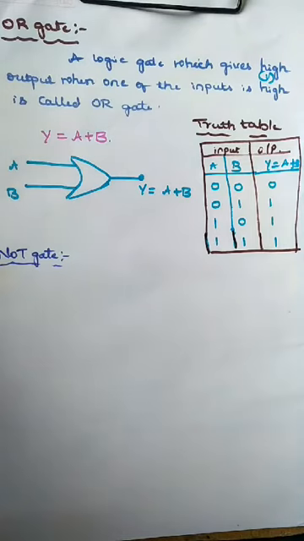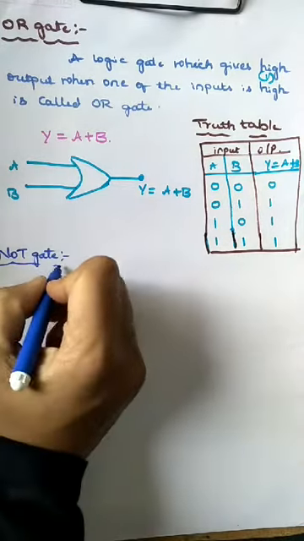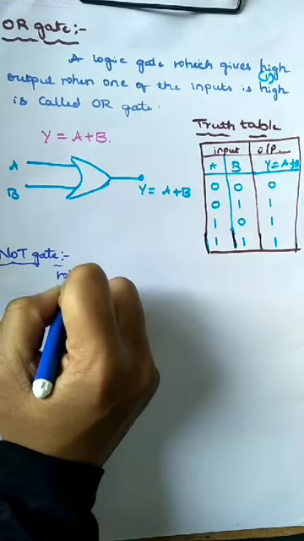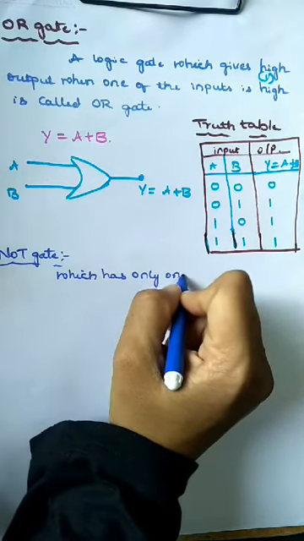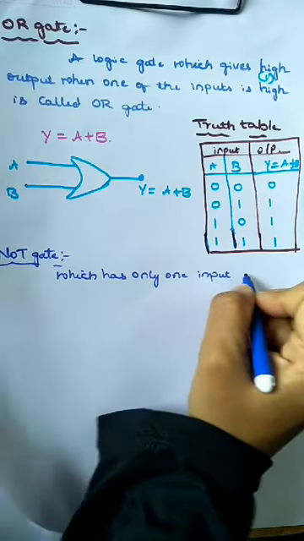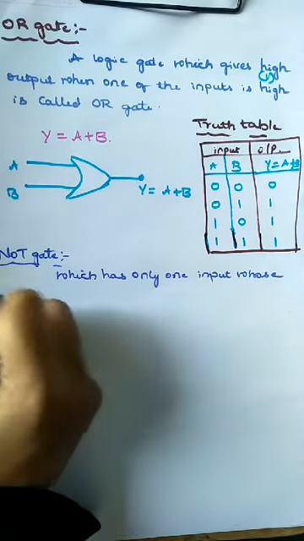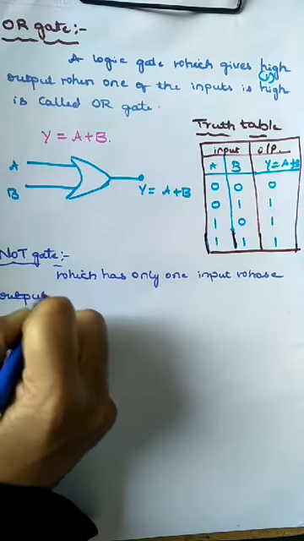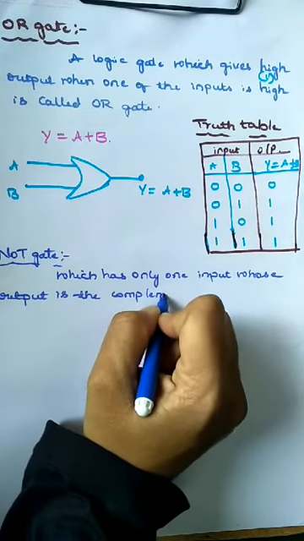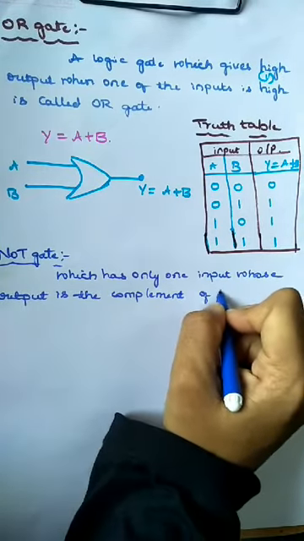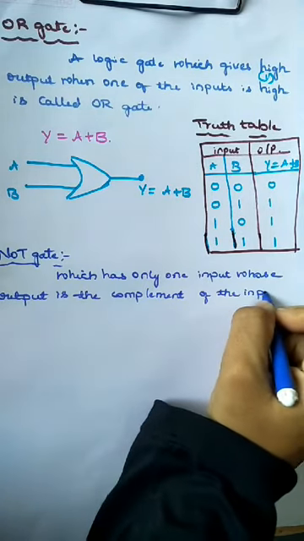A NOT gate is a logic gate which has only one input, whose output is the complement of the input.